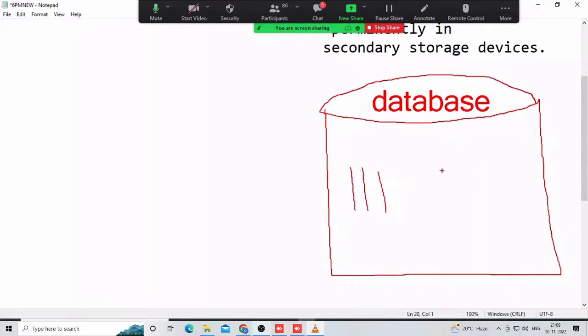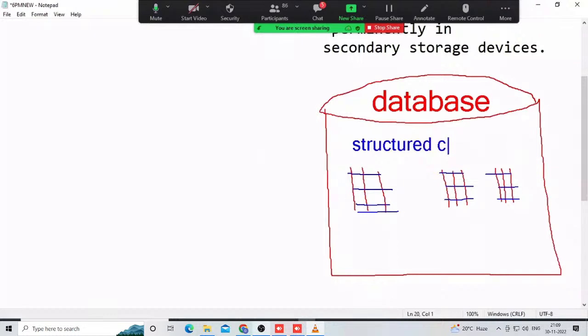Why? Because for these types of databases, the relational data model is the concept. Today I will tell you. Based on that only, these products are implemented. These are called relational databases. Here a structured collection of data is there. This is what I told in the previous class. Always these databases store a structured collection of data. Organized fashion only, data is stored.